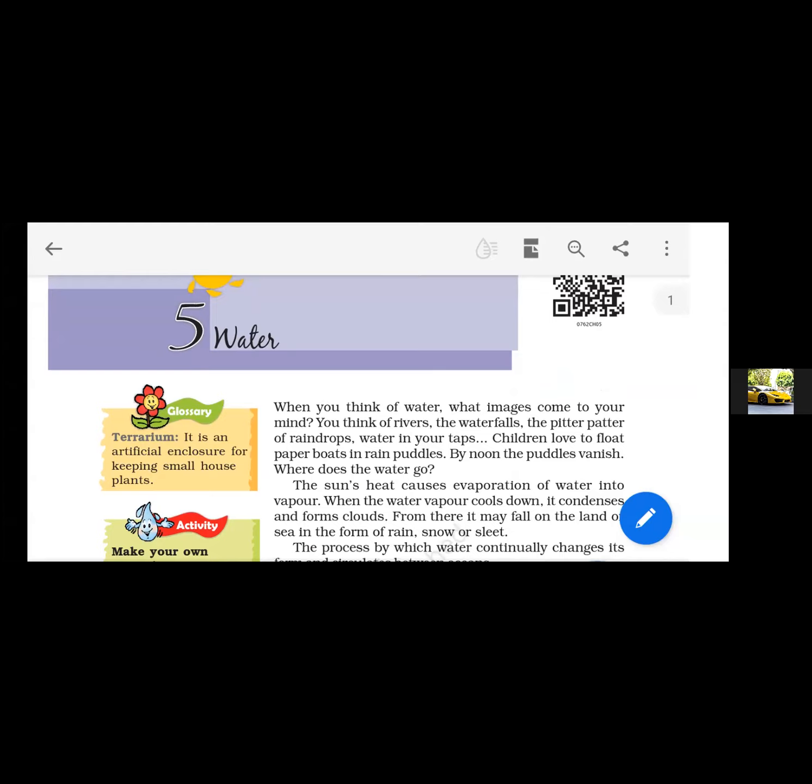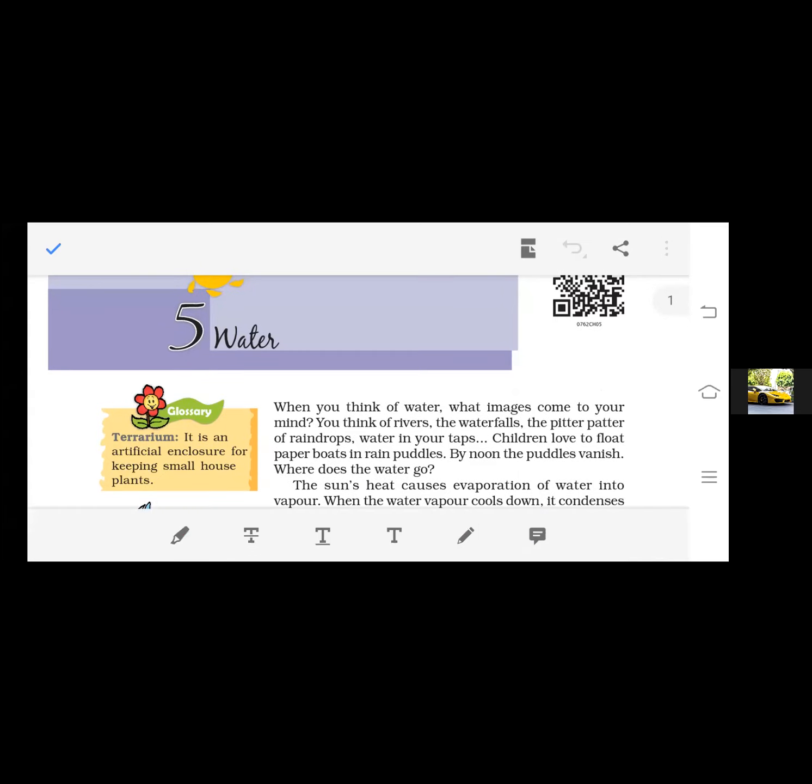So if we talk about water, you might see rivers, waterfalls, raindrops, and water in your taps, right? When we talk about water, you think about these things, which contain water, whether it is a river, a waterfall, your water taps, and even rainfall, right? Mostly all of you loved to play with paper boats during the rainy season.